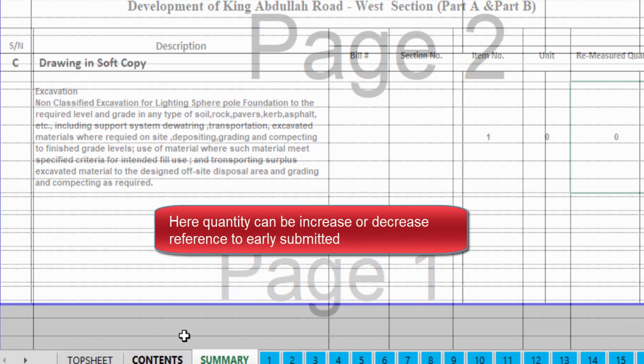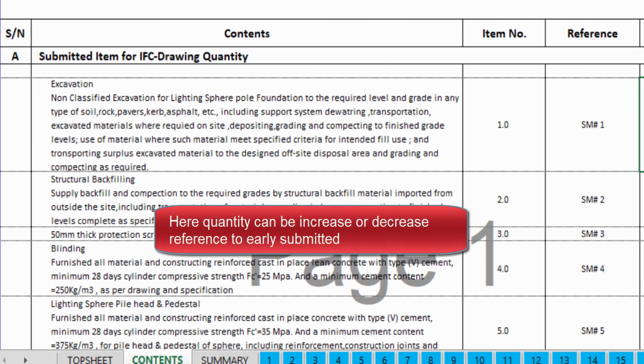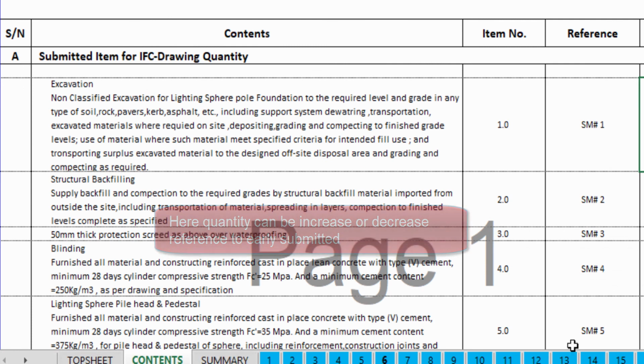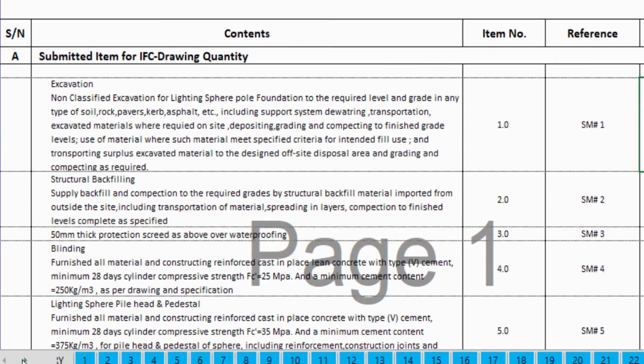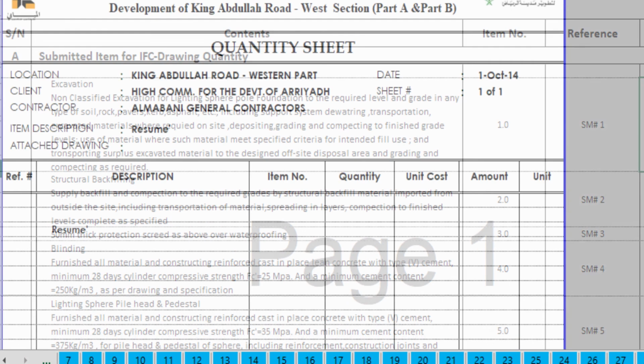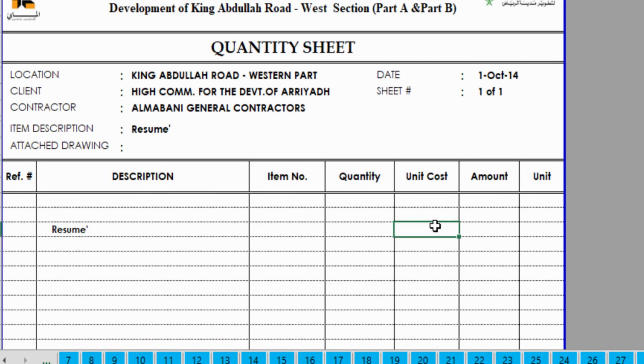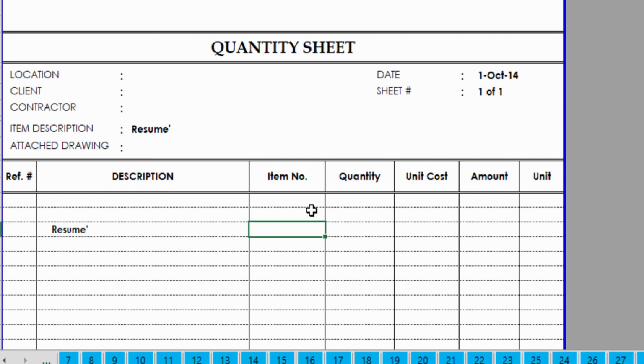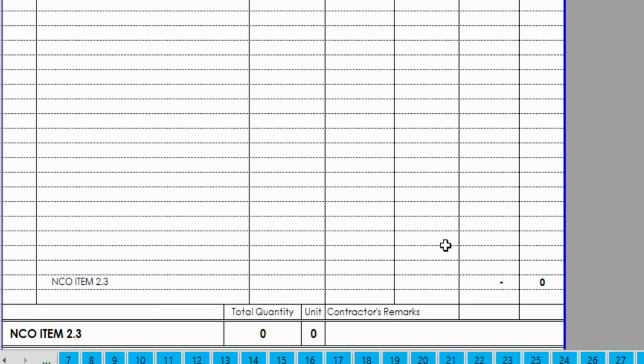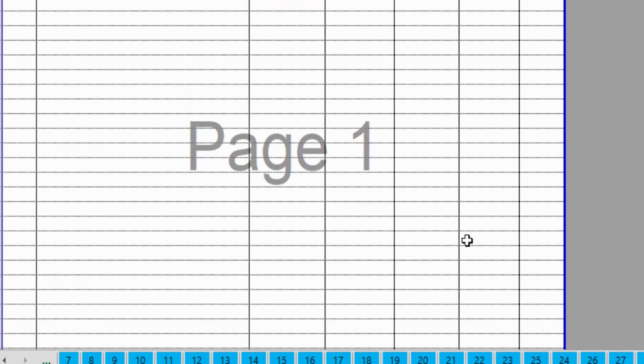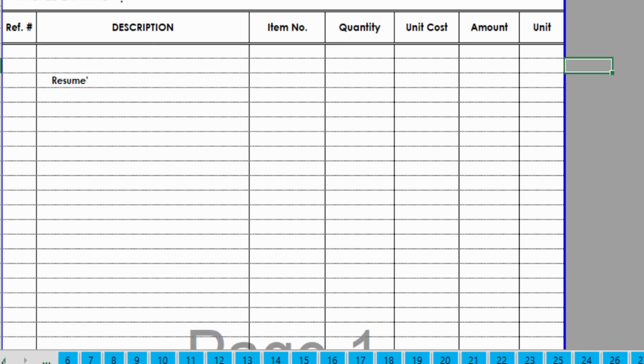This will be further reflected in other places, so that it is easy to understand. It is also reflected over here with the unit cost. You need to mention the item number, the quantity, unit cost, amount, and unit. It will give you a total amount of how much needs to be claimed. So this is basically the method of how you will remeasure things.